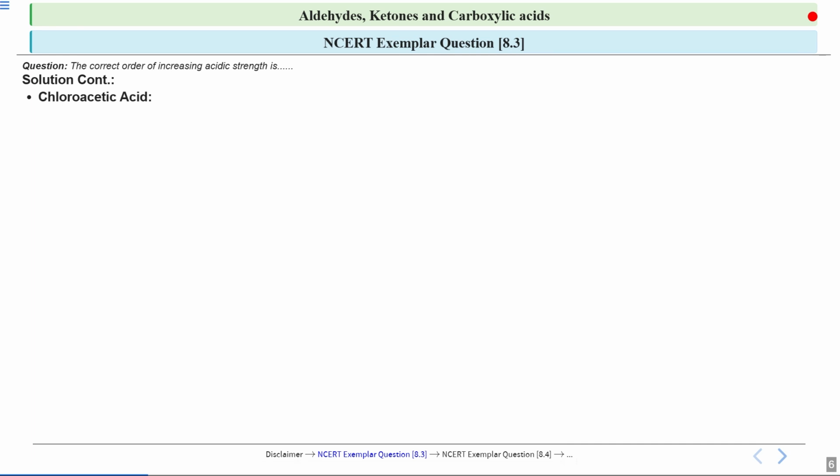Next, we'll talk about chloroacetic acid. Now, this compound is similar to acetic acid, but the difference is it has a chlorine atom attached. Now, this chloroacetic acid is most acidic among the given options. This is because of the presence of chlorine. The chlorine is a strong electron withdrawing group.